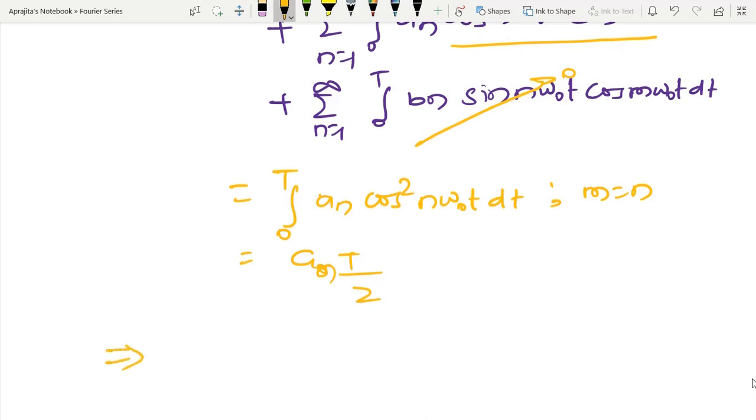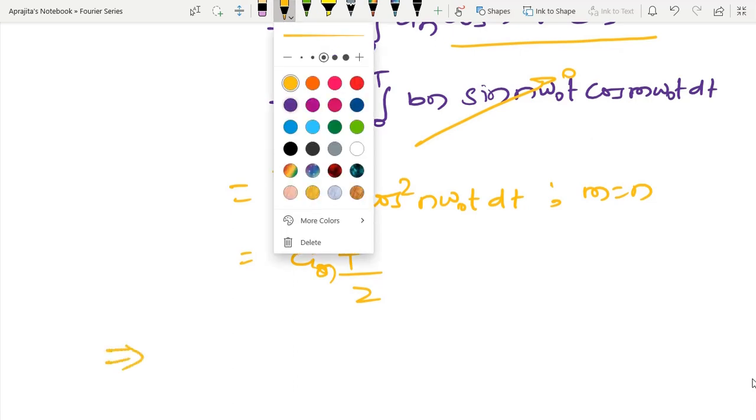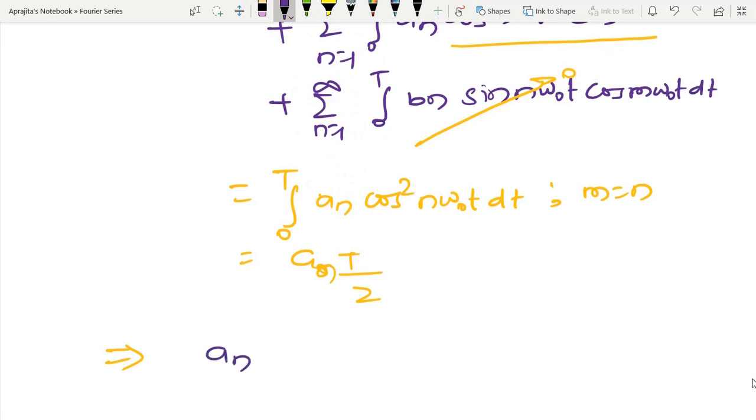So from here I am able to write the relation for the constant coefficient an. So an is 2 by T integral 0 to T f(t) cos n omega 0 t into dt.